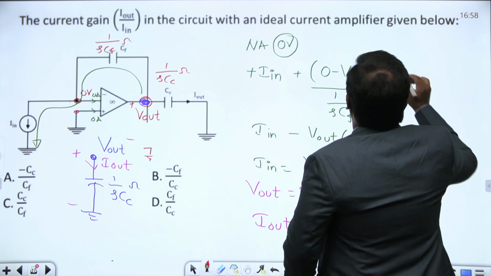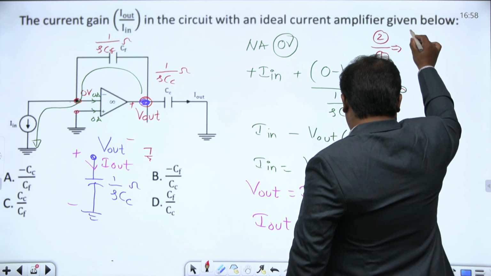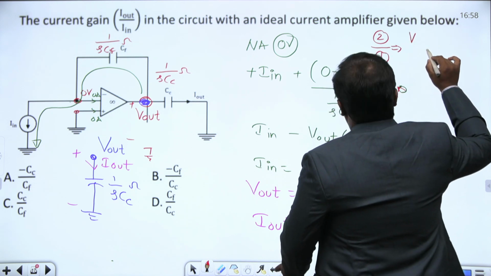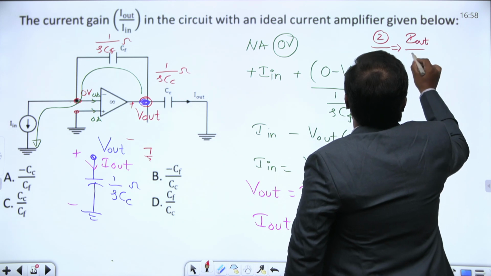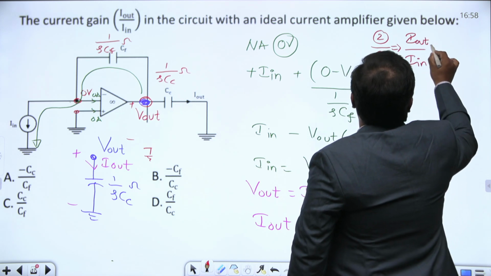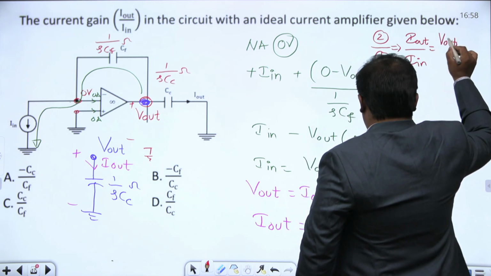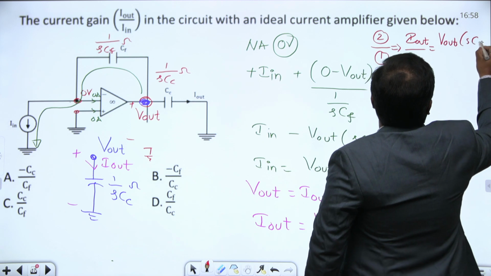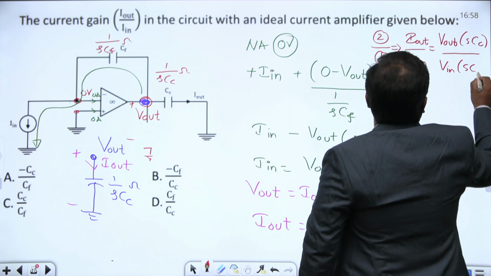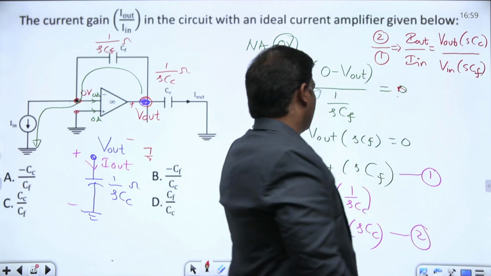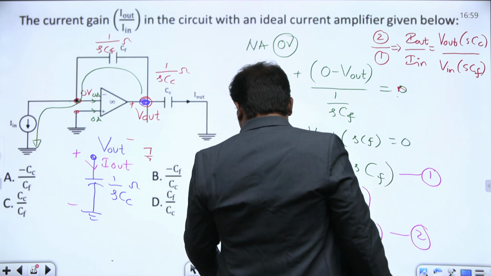I out by I in equals V out into S CC divided by V out into S CF.